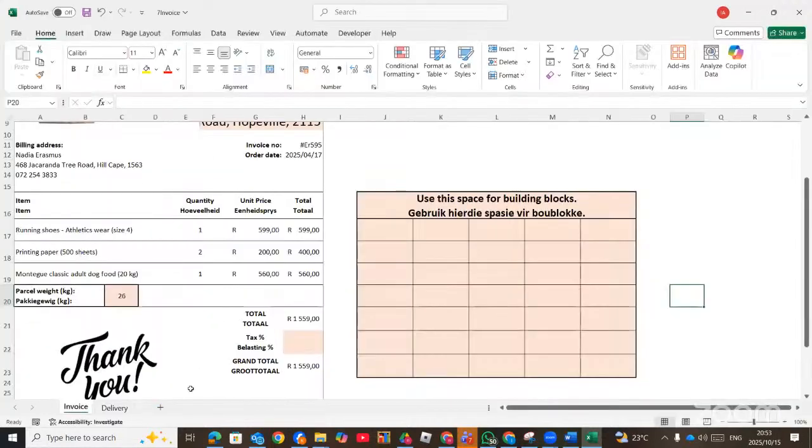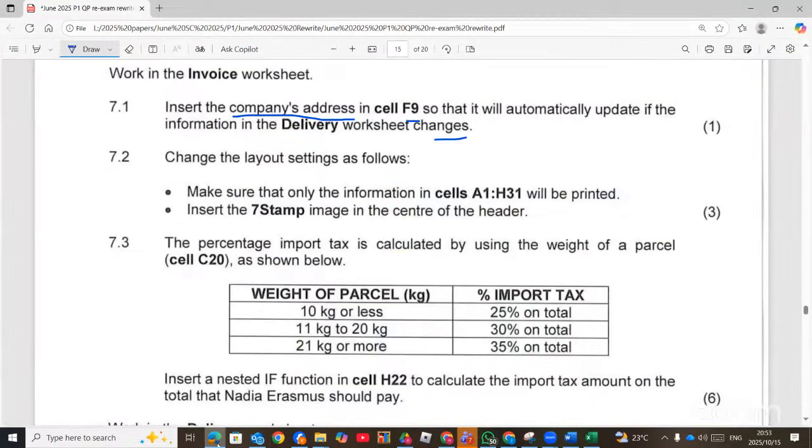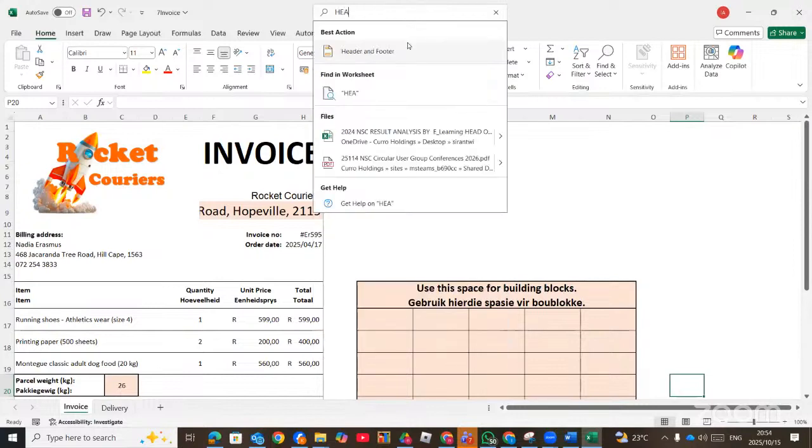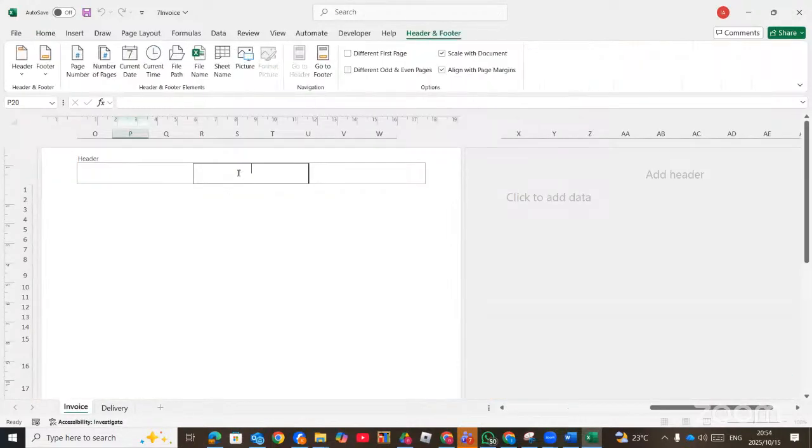Right. The next question. Insert a 7 stamp image in the center of the header. So we need to insert the header over here. To insert the header, you can just go to header and footer. So this is the center. Then you can now go and pick the image.